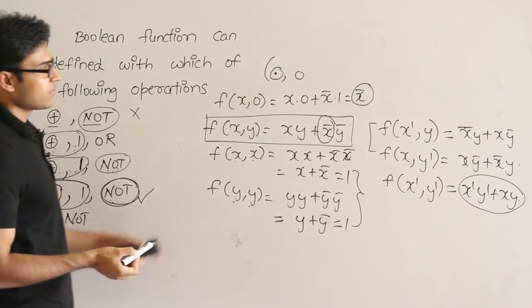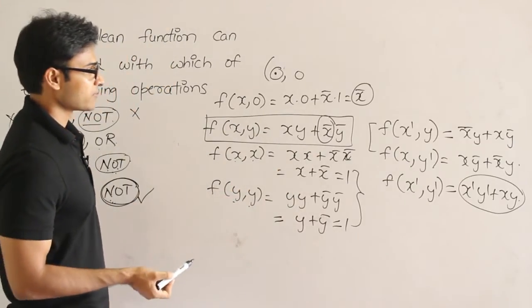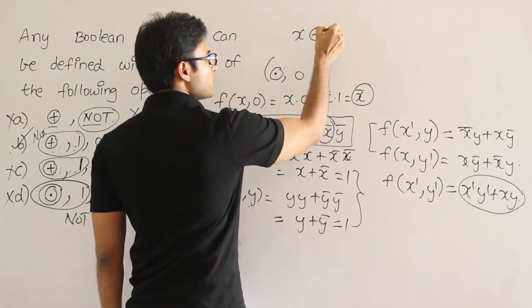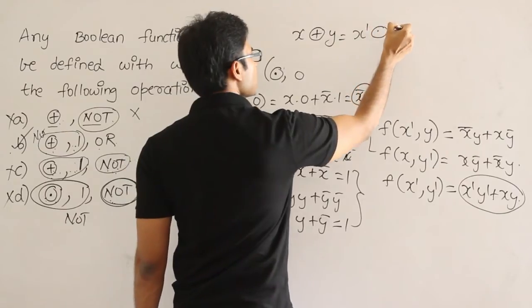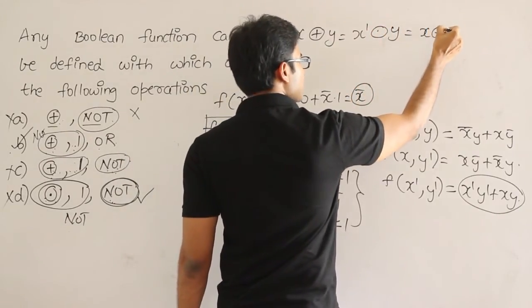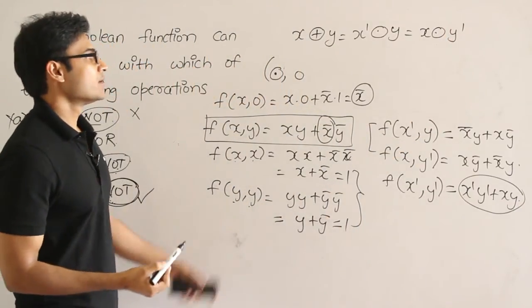Okay, but then anyway, from the previous example and this example, you might have observed something. Watch it. Now x exclusive or y equal to x prime exclusive NOR y or x exclusive NOR y prime. We have observed it earlier, right?